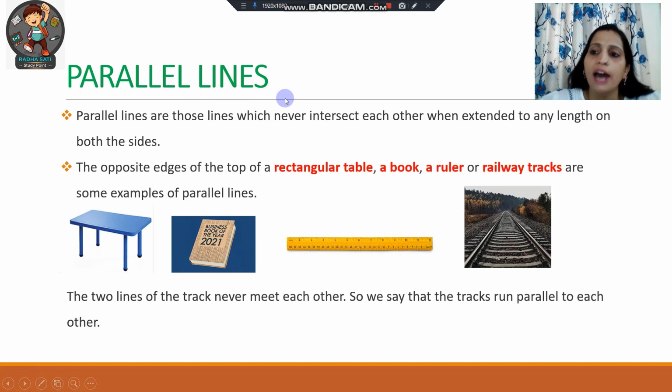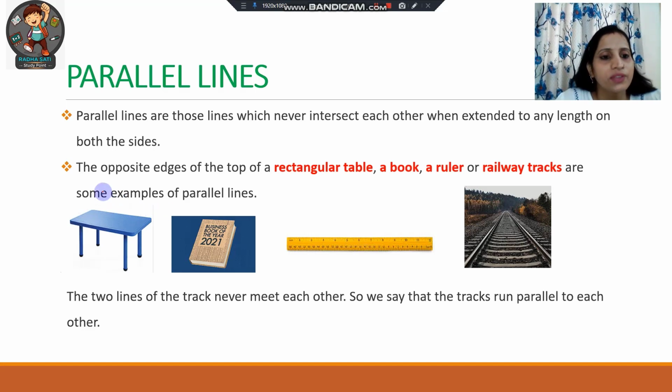So, what are parallel lines? Parallel lines are those lines which never intersect with each other when extended to any length on both the sides. Means the lines never intersect with each other, whether we extend them indefinitely from both the ends. Okay, so what will be the examples of parallel lines?